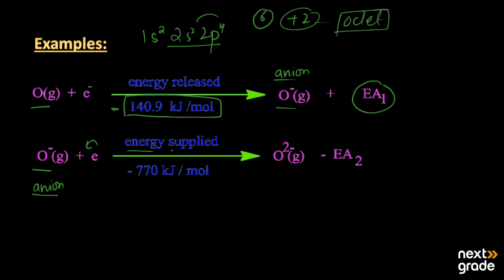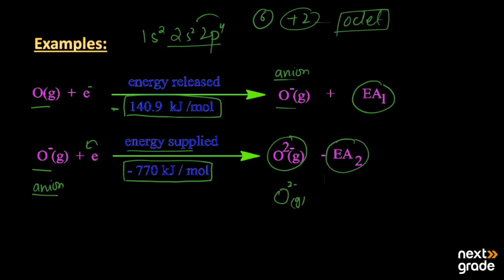It releases minus 770 kilojoules per mole of energy, changing into the anion O2 minus in the gaseous state, and this is electron affinity 2. So this is the simple electron affinity, how energy is released when we add an electron.